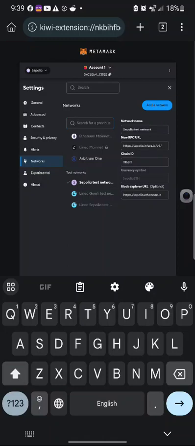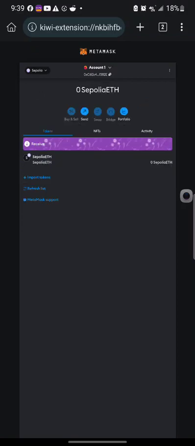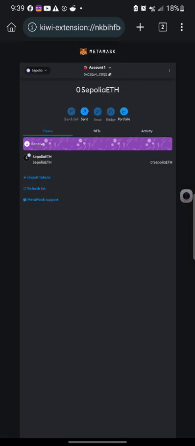So these are just some basic knowledge that we should have before we actually go deep into the activity. So from this video, we'll be able to understand what testnet is, and we'll be able to understand how to move from one network to another, and we'll also be able to understand how the interface of metamask works. So I think the next video will be on how we can get some faucets, which is the testnet tokens.